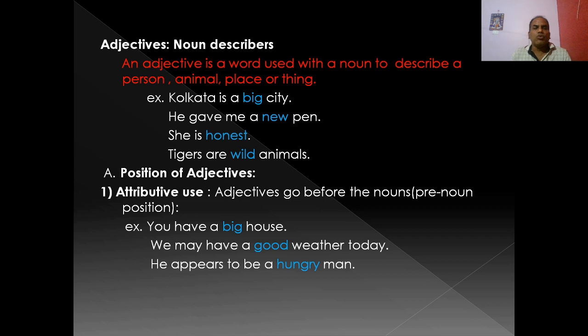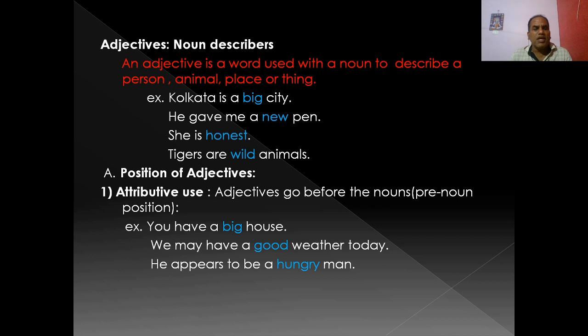Take the example. Kolkata is a big city. You see, big is the adjective because it qualifies, it modifies, describes the city, a place. He gave me a new pen. You see, new is the adjective. Why? Because it describes the pen, a thing. She is honest.